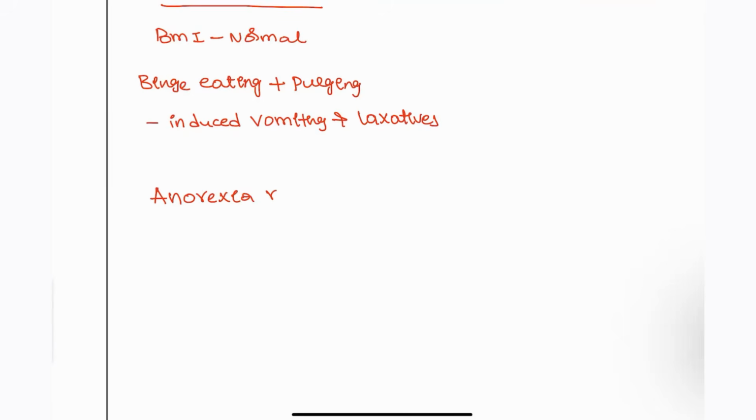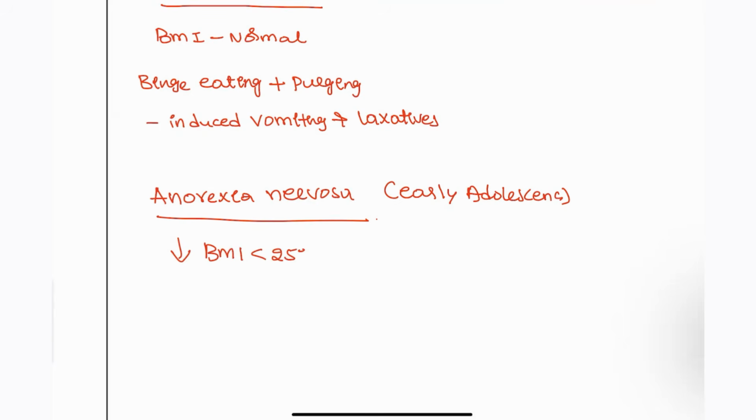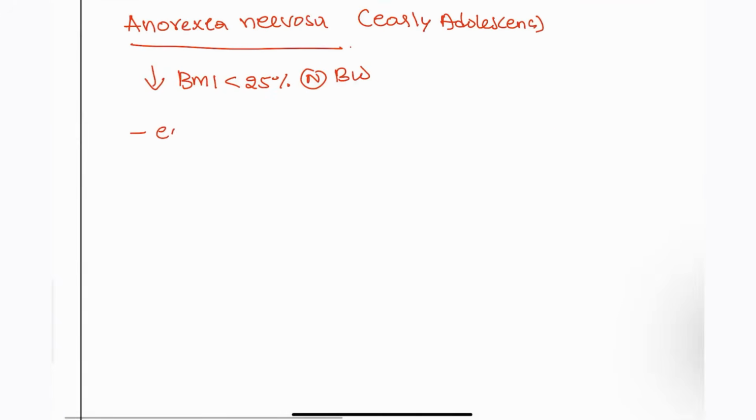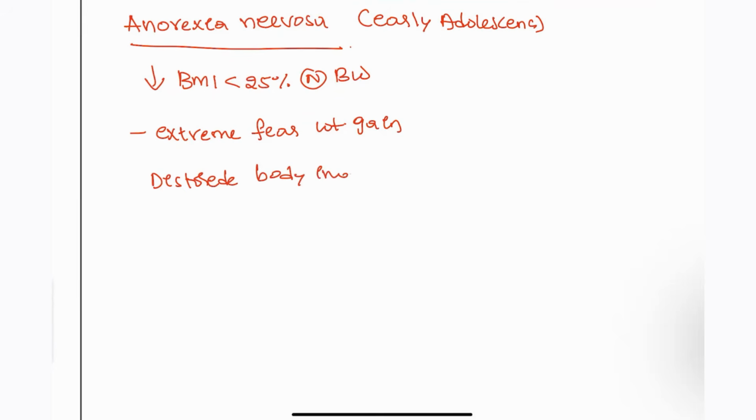Next, anorexia nervosa. Anorexia nervosa is commonly seen in early adolescence, with a completely low BMI or less than 25% of normal body weight, and extreme fear of weight gain. Also a distorted body image is seen, and they look skeletal, associated with amenorrhea.